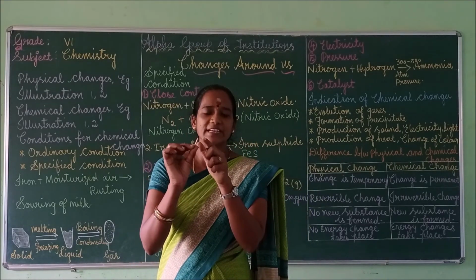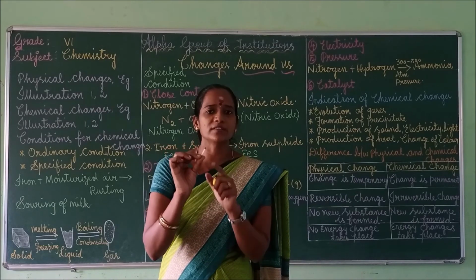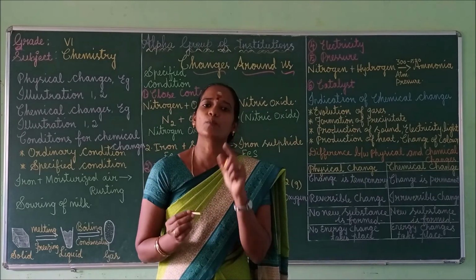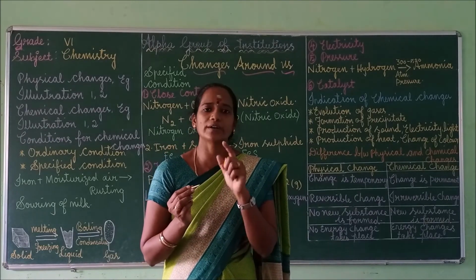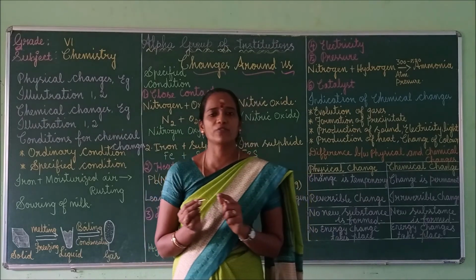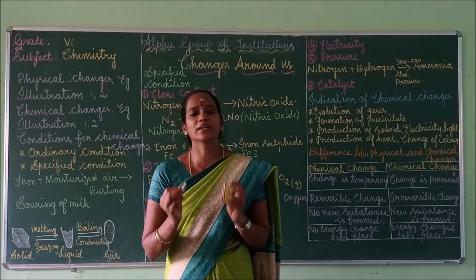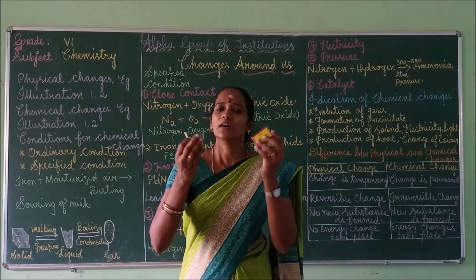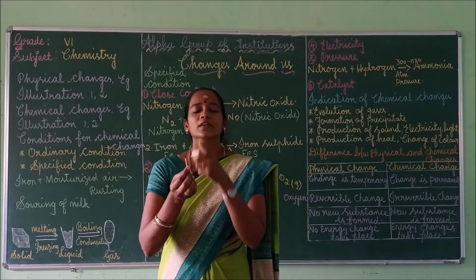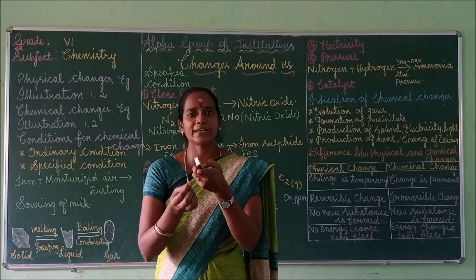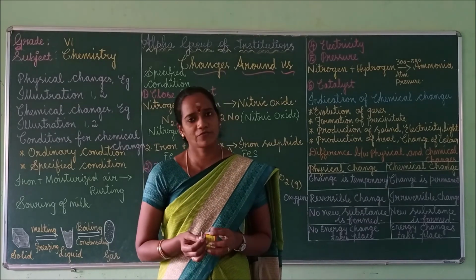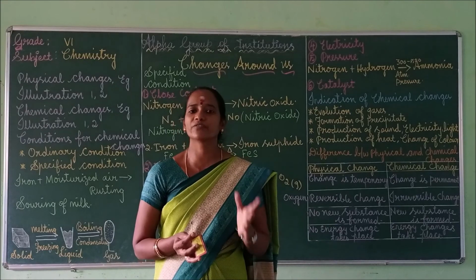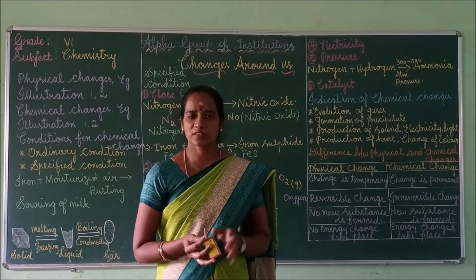Whereas the matchstick end contains two chemical substances. One is potassium chlorate, another one is antimony trisulfide. When these chemical substances come into contact with each other, a new product is formed, that is evolution of heat, light, as well as smoke. So this is one of the examples for close contact.